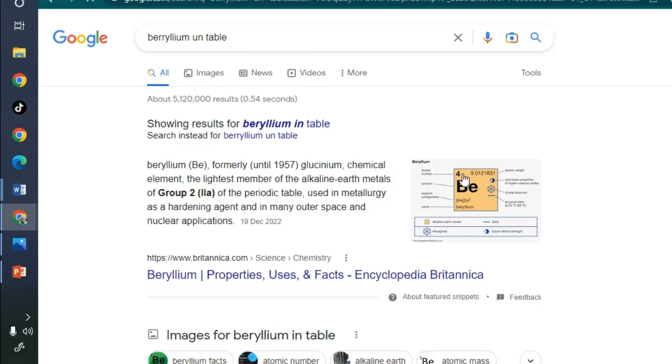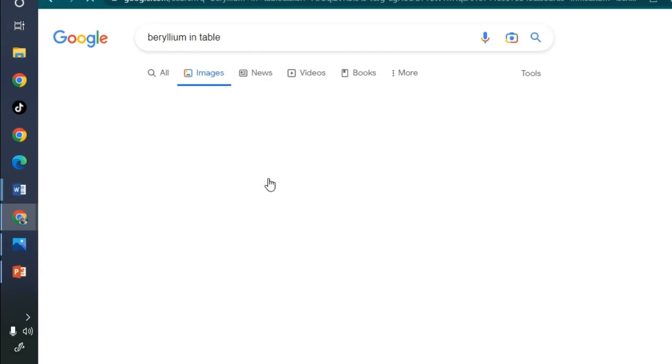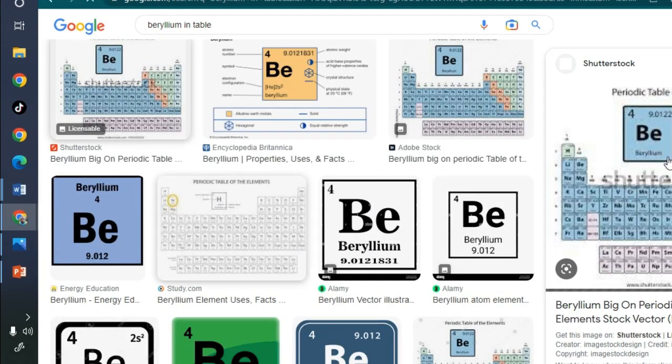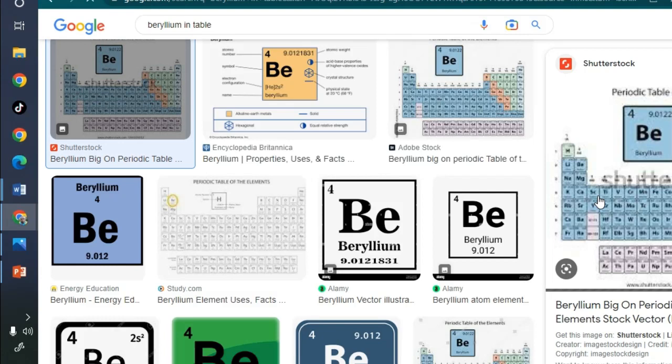Group 2, sorry. So we have this periodic table, and as you can see, beryllium is in group 2. Yes, beryllium is in group 2.